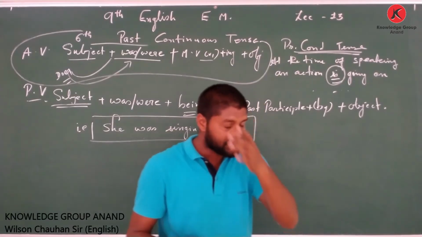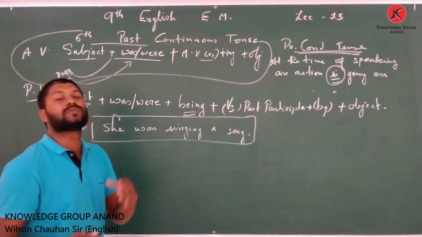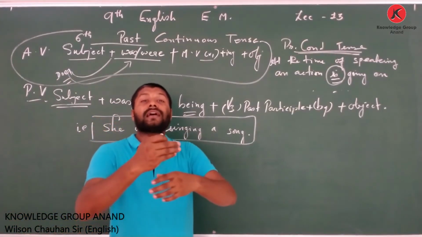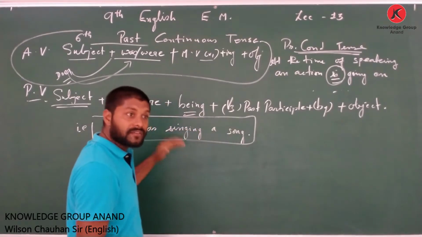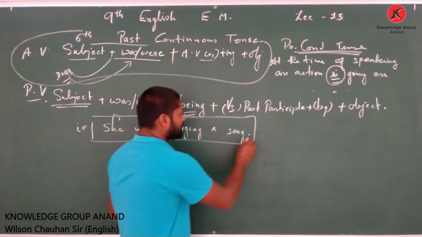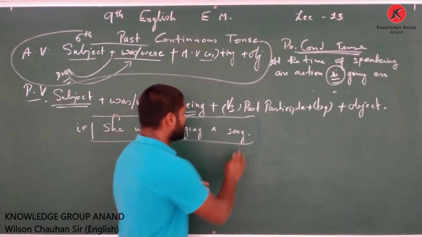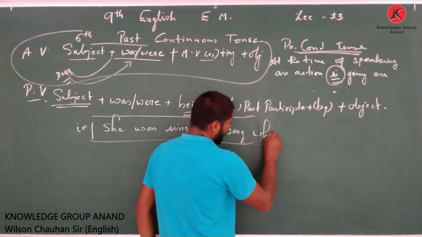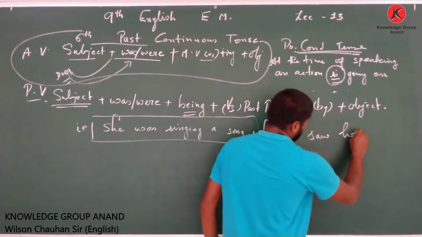But at the same time, I would just like to tell you, when you use past continuous tense, you can add one more action, because when any action is shown, another action can take place. So, she was singing a song when I saw her.